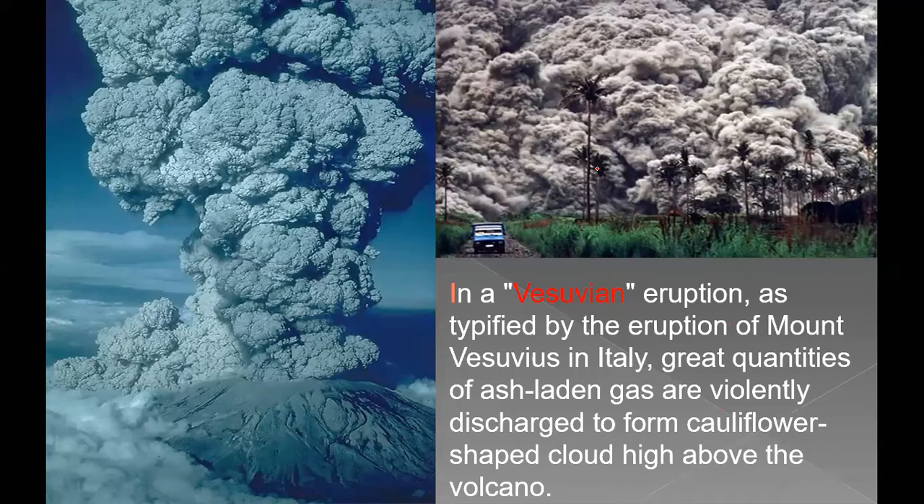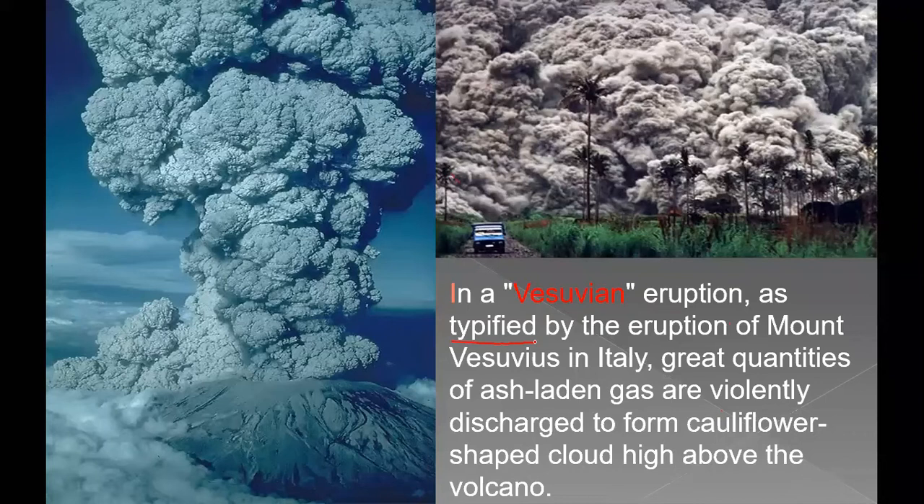And next one is, you can see Vesuvian type of eruption. This is a big eruption, you can say. So what is Vesuvian eruption? I will tell you. So these are as by eruption of Mount Vesuvius. Mount Vesuvius, it is in Italy.